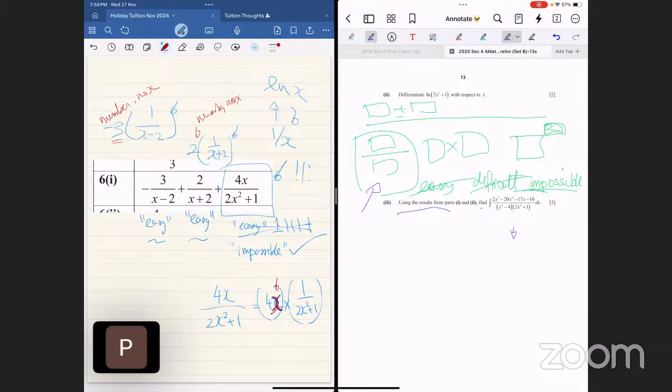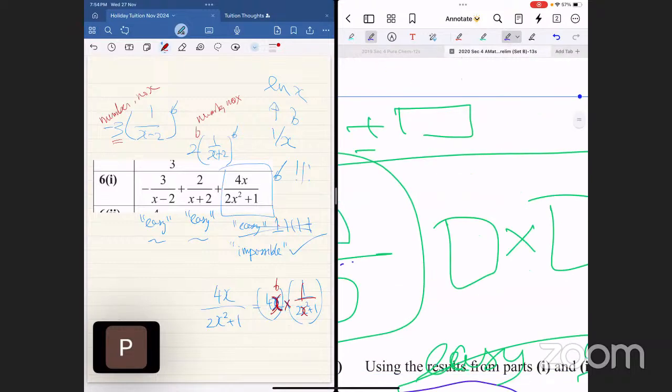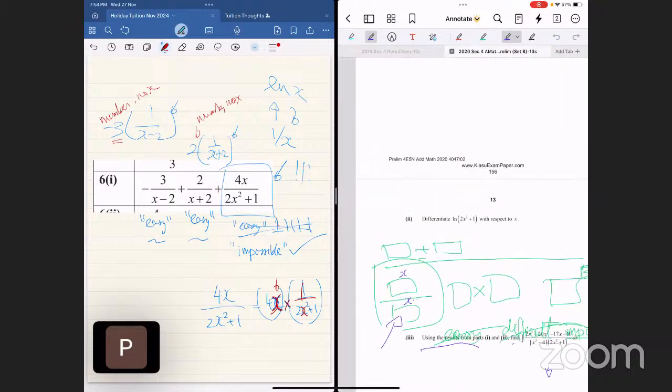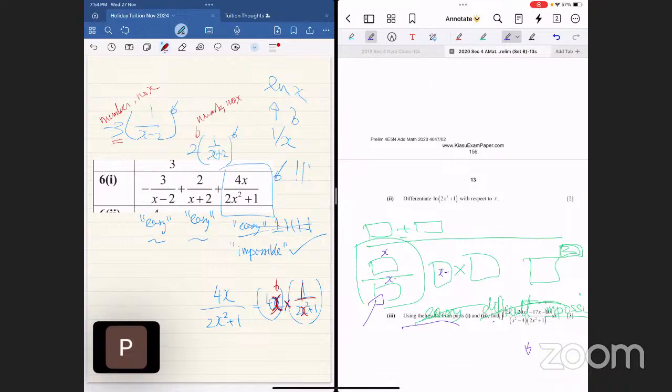Whenever there is an x times whatever with an x, we have an impossible situation. So now let me clarify for you. This is x something something something, and this is x something something something. The x tells you this is going to be impossible. Nothing can be done. We must change it. That's what I'm trying to say.